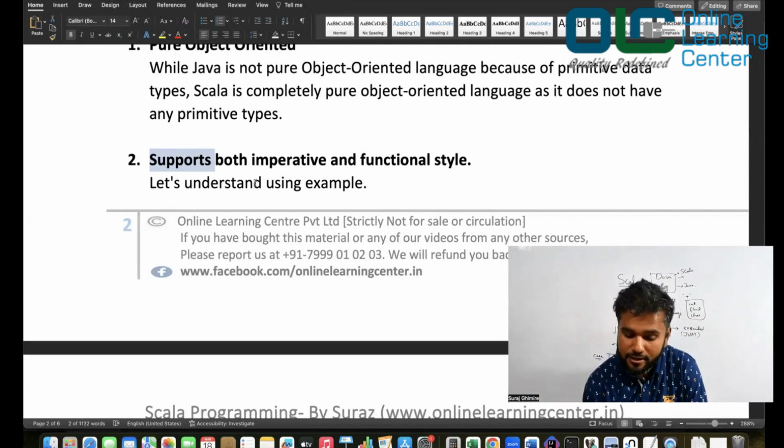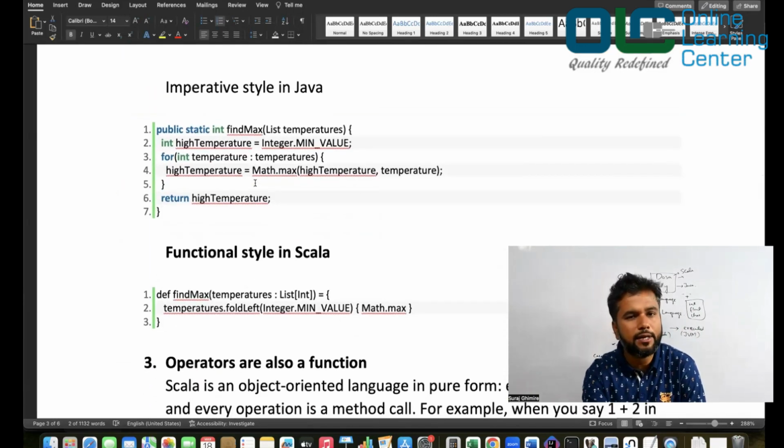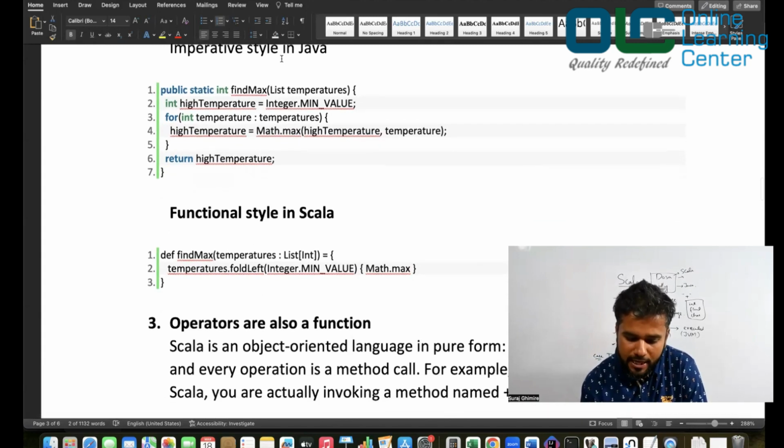Okay, let's understand using an example. If you don't understand this example, it's absolutely fine because today is day one, right? And in day one, I just want to help you understand how Scala works altogether. You don't have to worry even if you don't understand this code. We will start practicing and eventually become better over a period of time. Now, imperative style in Java.